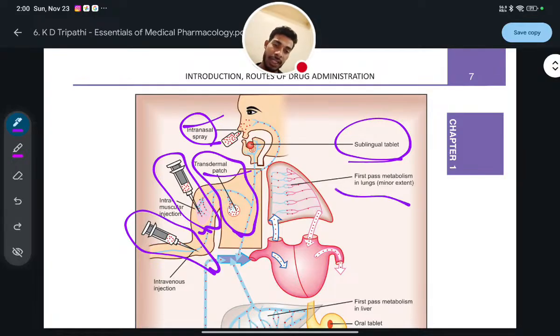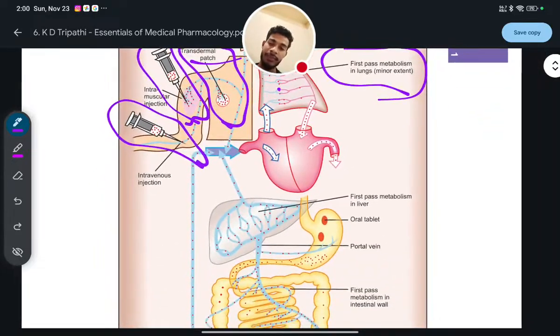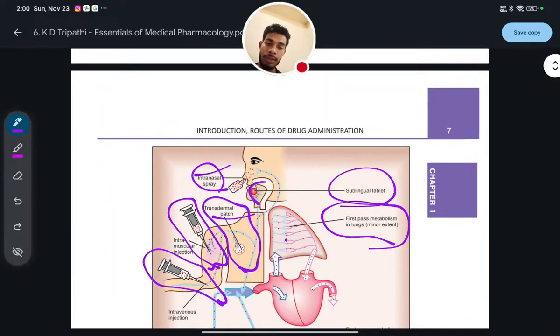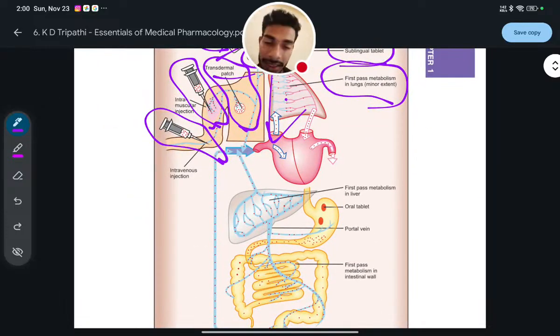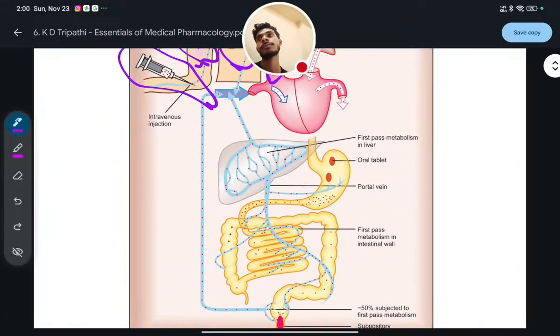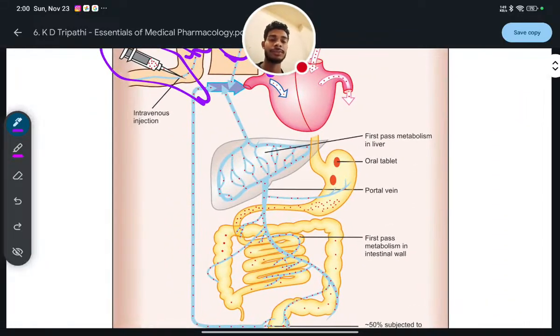systemic route. First pass metabolism in lungs, that will happen in the lung. Okay, oral route, some you will take through oral route, that will also come under the systemic drug delivery system or systemic route of administration. Next, first pass metabolism will happen inside the liver.